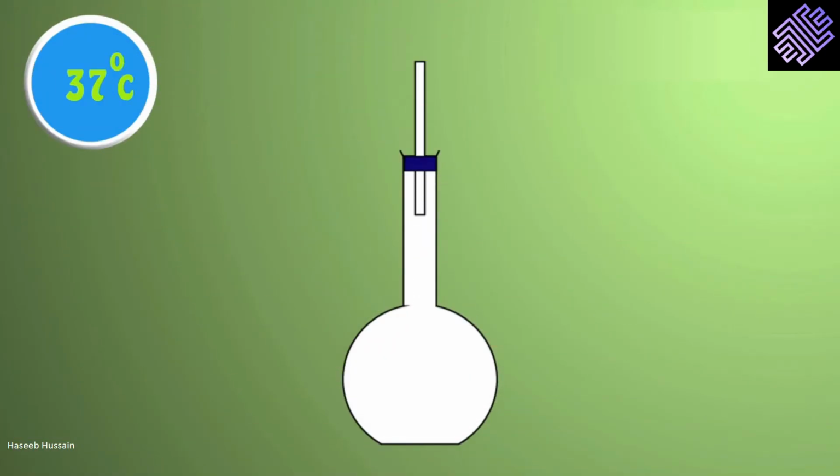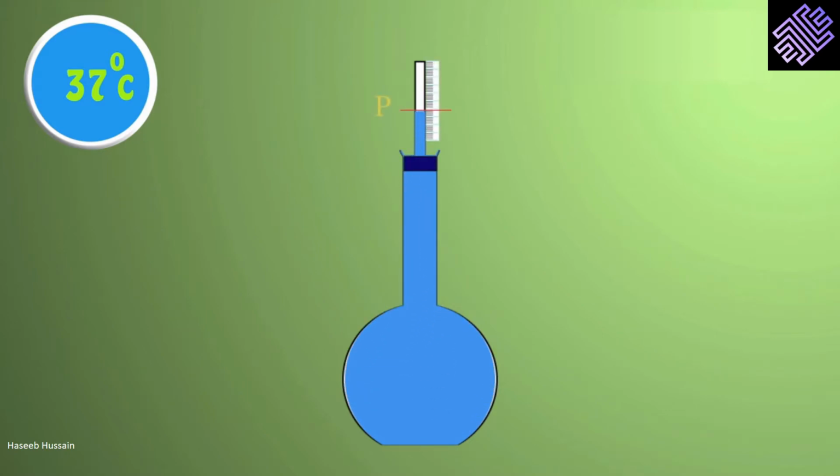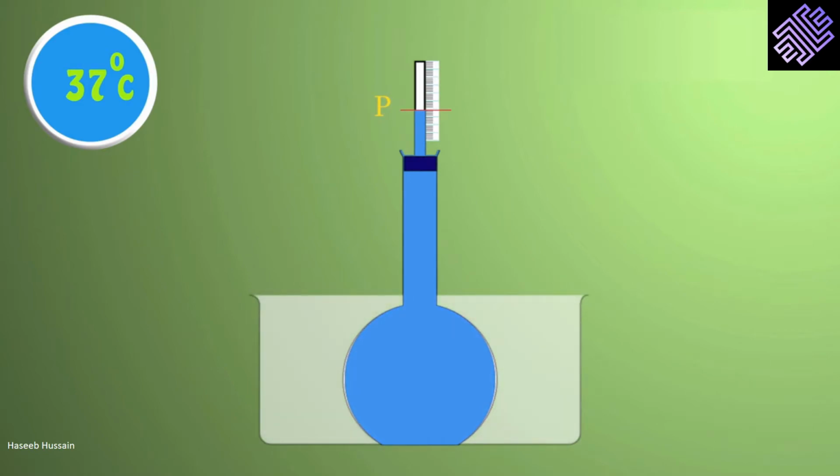Suppose you have a flat bottomed empty flask fitted with a cork and capillary tube. As you fill it with water, it acquires the shape of the container. It is filled up to a height P on the capillary tube. The flask is then placed in a metal container which is later filled with boiling water. Observe carefully the level of water in the capillary tube as the temperature increases.